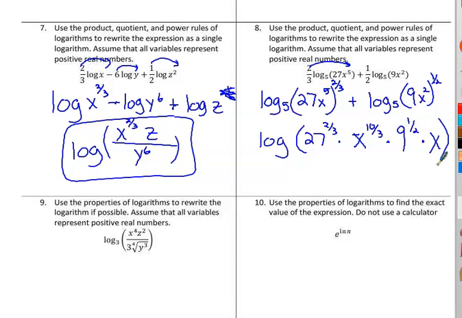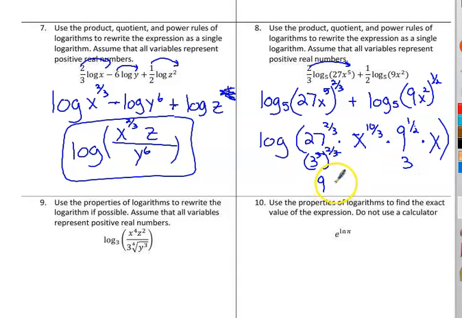Now, I'm looking inside here, and I see multiplication, which means I look for like terms, we can add them together if they're the same base. Well, 27 is actually 3 to the 3rd to the 2/3. So that's just 3 squared, which is 9. And this is 9 to the 1/2, which is just 3.